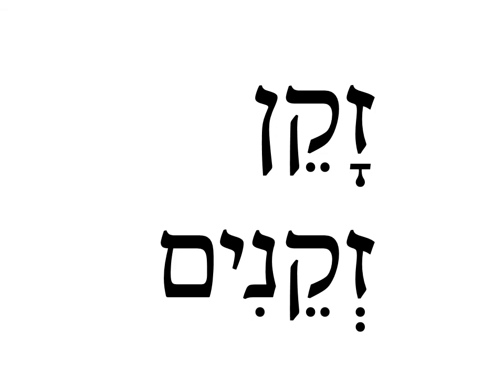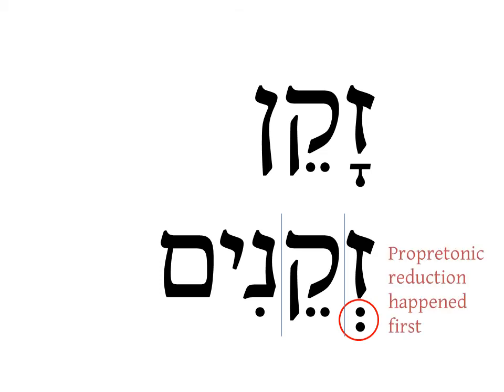Now let's look at zaken, which means elder. When we pluralize it, it becomes zakenim. It's the kamatz that's reduced, not the tsere. Why? Well, when we look at the syllables, we see nim is the tonic, ke the pretonic, and an original za was the propretonic. Propretonic reduction will take precedence over pretonic.